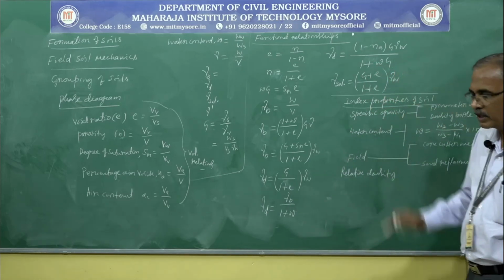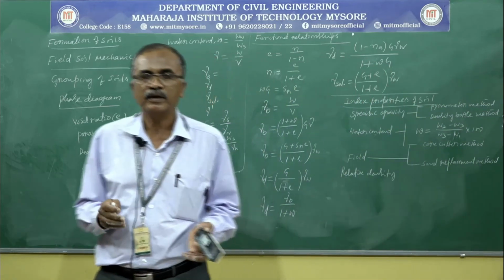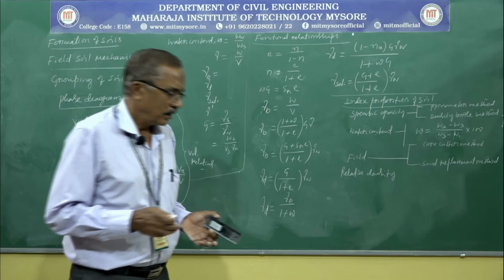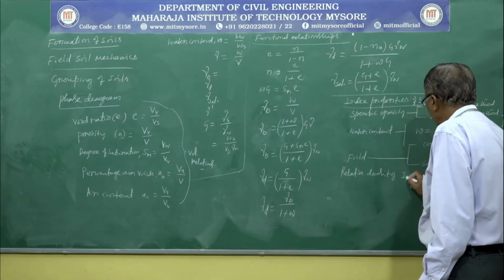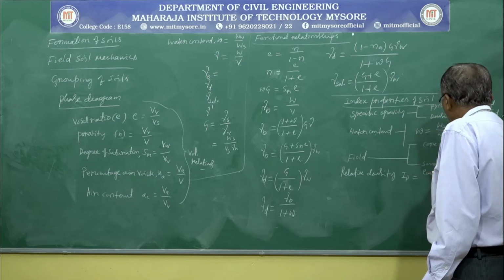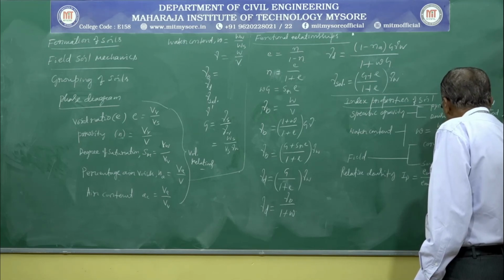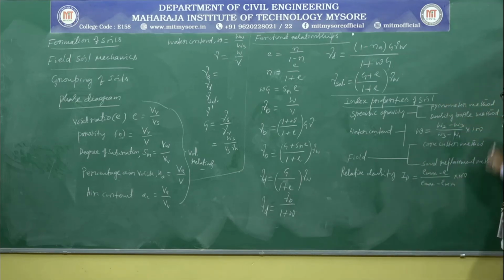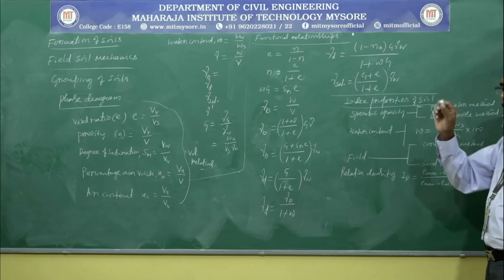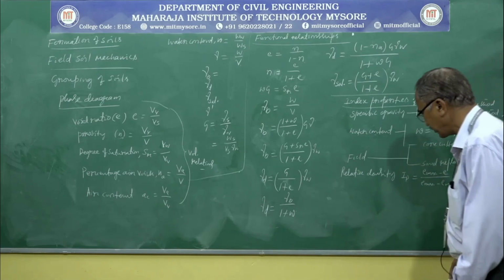Importance of relative density: for what soil we use relative density, to express the denseness or looseness of the soil, we discussed. And relative density of the soil can be obtained by using the relation, namely ID is equal to (e maximum minus e) divided by (e maximum minus e minimum), and it can be expressed as a percentage, like that we discussed. Of course, there are numerical problems here also. One problem you have taken, and you can solve the problems in the same way.